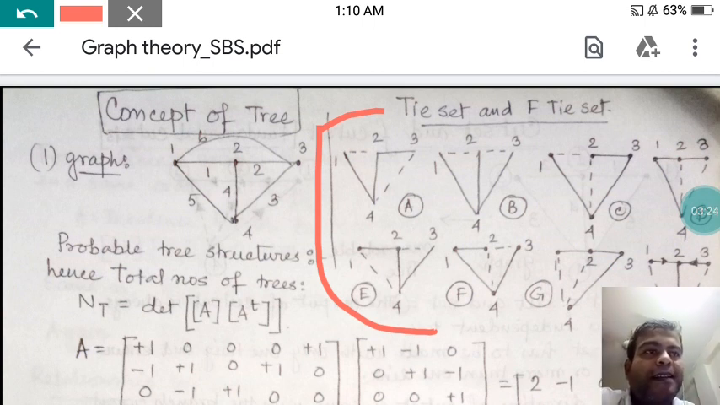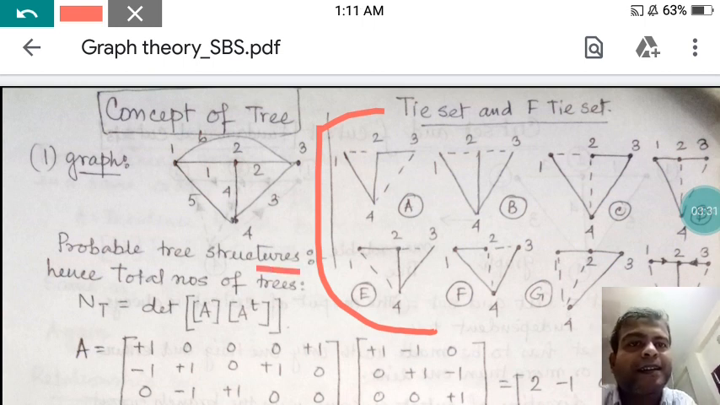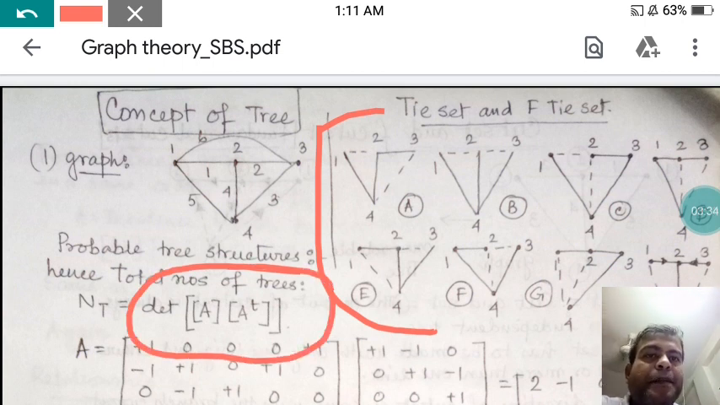That is done by the calculation of the incidence matrix. Here it is the determinant of A times A transpose, where A is the incidence matrix. Whatever value comes from it is called NT, the total number of probable trees.